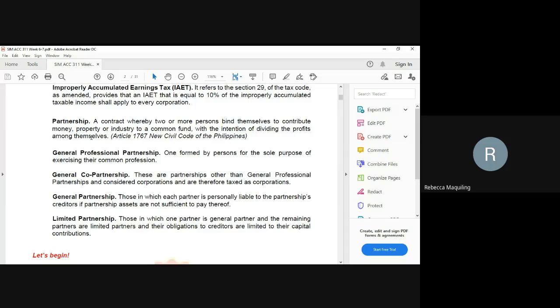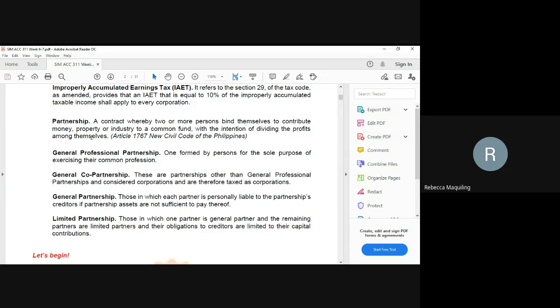We have also the general professional partnership. This is one formed by persons for the sole purpose of exercising their common profession. And we have the general co-partnership. These are partnerships other than general professional partnership and are considered corporations and are therefore taxed as corporation.